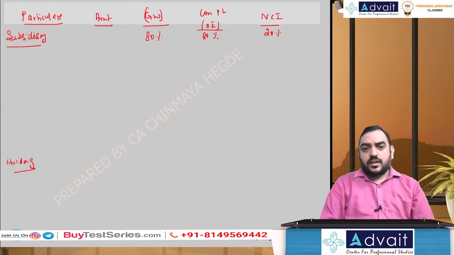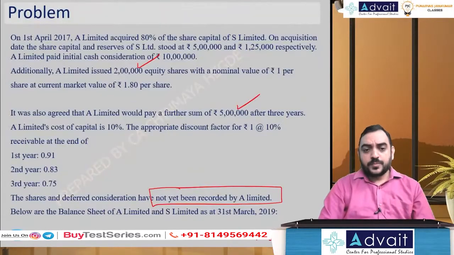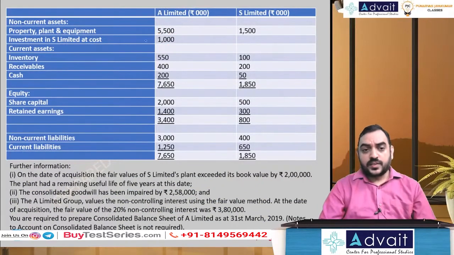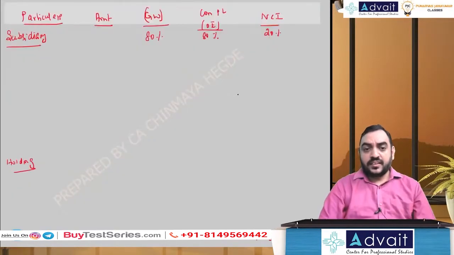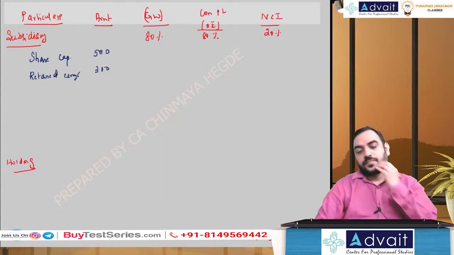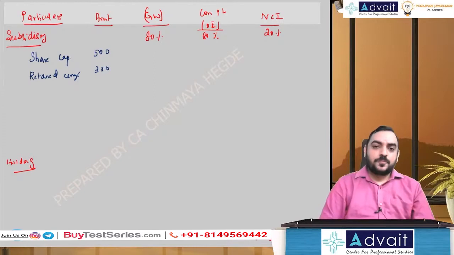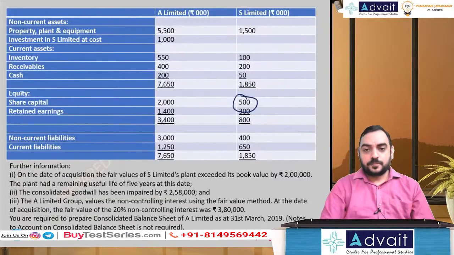Okay. Let me start with the basic thing. That is the subsidiary company. What should we take? Subsidiary company, look at the liability side, their share capital, their retained earnings. Let's try to focus only on that first. Share capital 500. And their retained earnings, they said 300 that they have given.